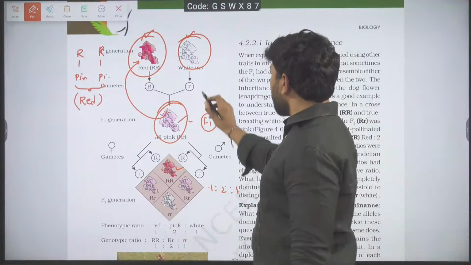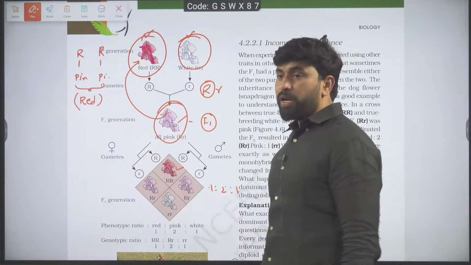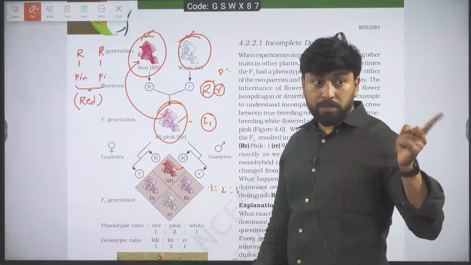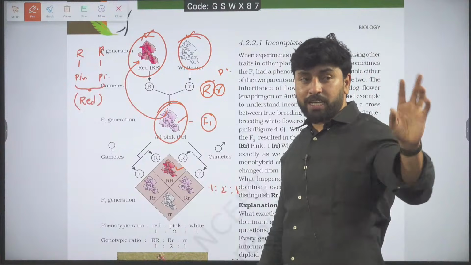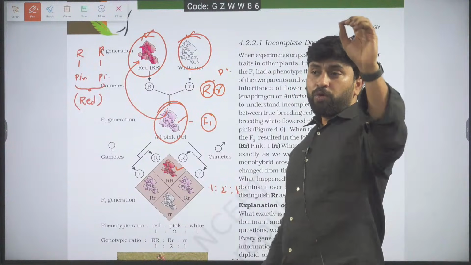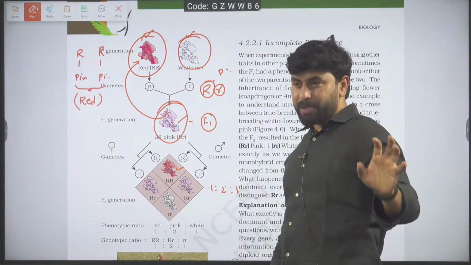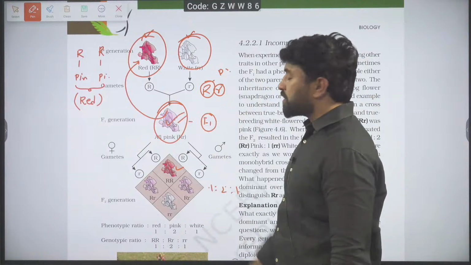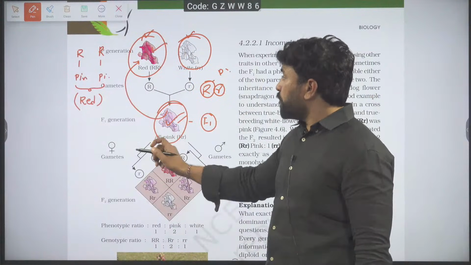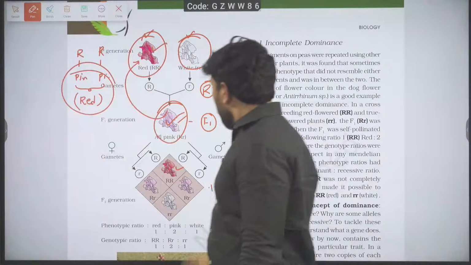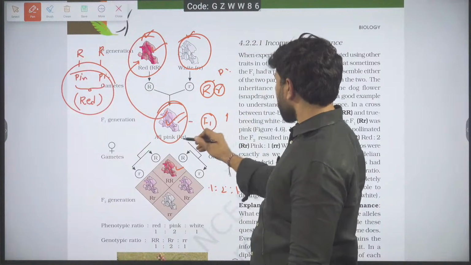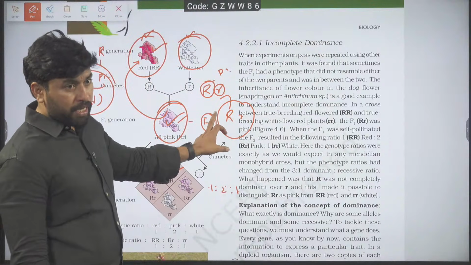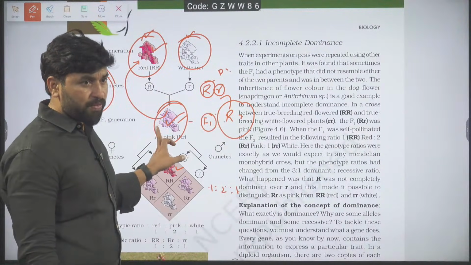Here, how many alleles are working? In capital R small r, only one allele is working. That allele produces pink. What does this allele produce? It's not producing white. It does not produce any color. As I mentioned in the beginning, when there is white, that indicates there is no pigment. White is not a pigment to be noticed. So over there, pink is established. The dominant is developed due to the combination of two pinks. Since here we have heterozygous, only one gene is working, and that one gene is responsible for the production of pink.